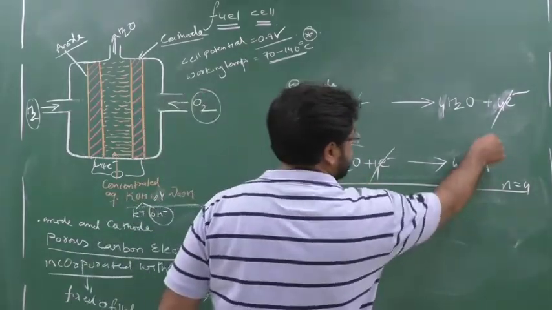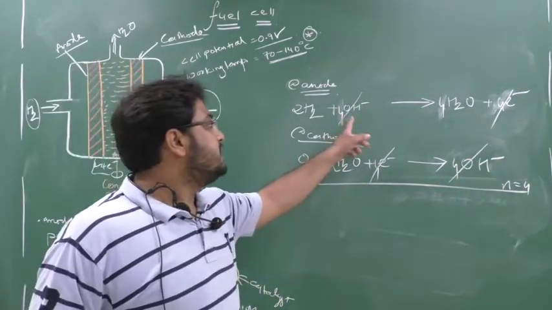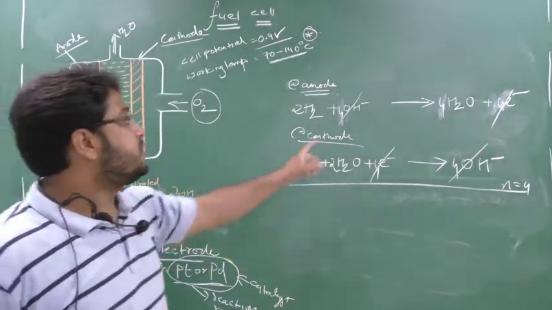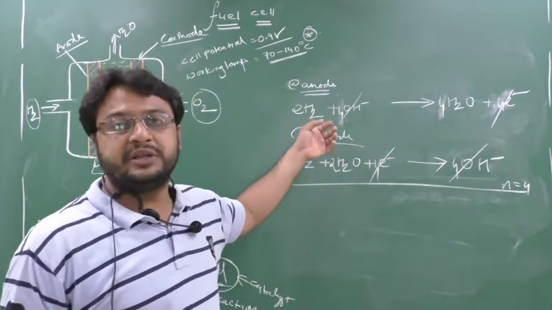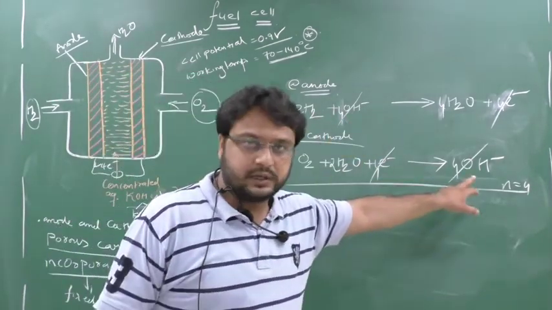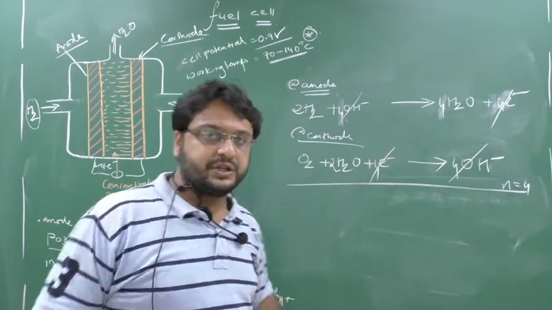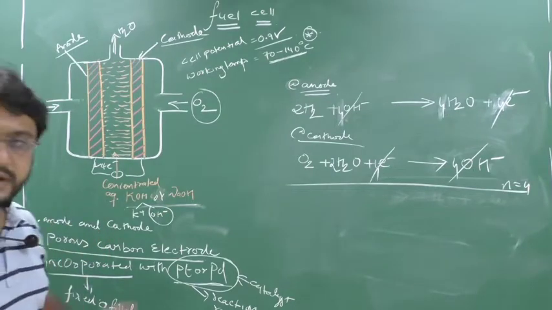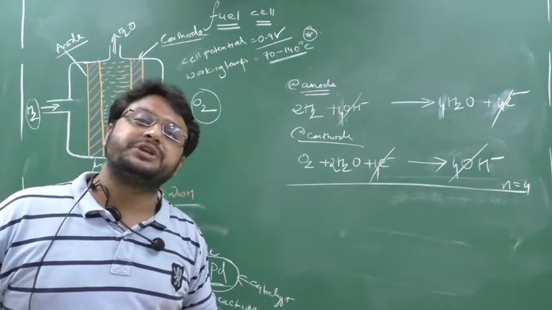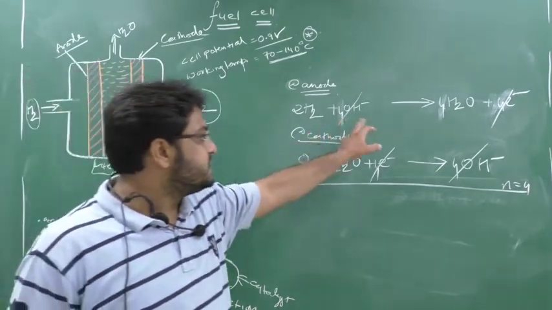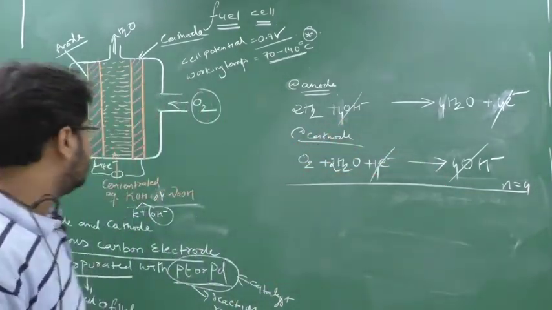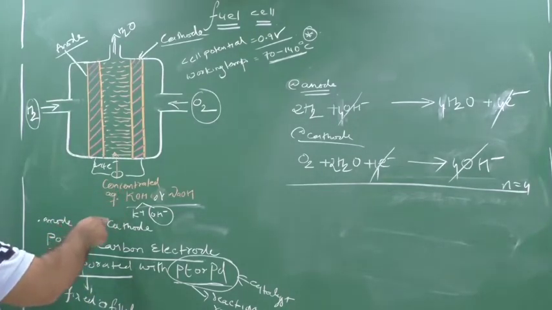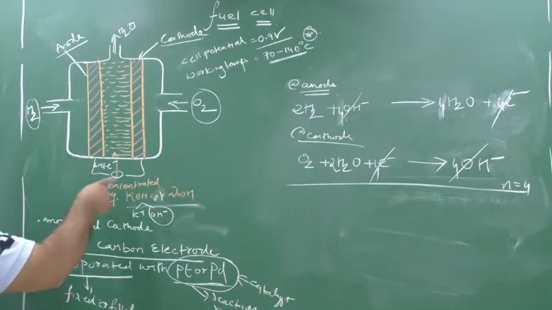Now when you cancel out and add for the net reaction, what happened? We'll see. This 4 OH minus also will get cut. Now we can see here the OH minus which is used as an electrolyte is not used up. It is just helping in doing the reaction. That's why this 4 OH minus gets cut, meaning it is not used during the reaction. So this cell does not require frequent changing of what? Electrolyte. This cell does not require frequent changing of OH minus, because you can see here OH minus is getting cancelled. Okay. So during the complete reaction, the base, that is the concentrated electrolyte, is not used much, that's why it is not frequently changed.